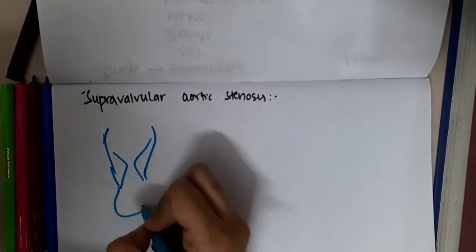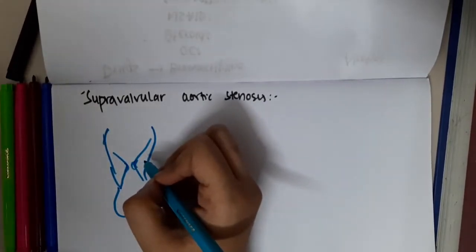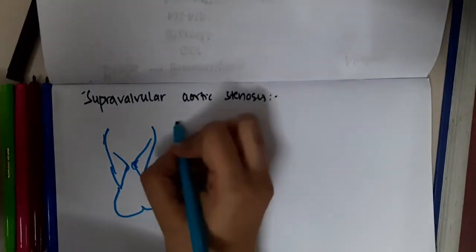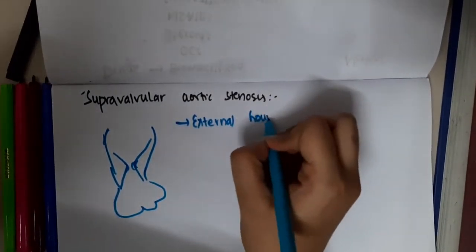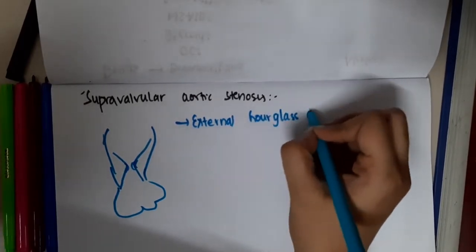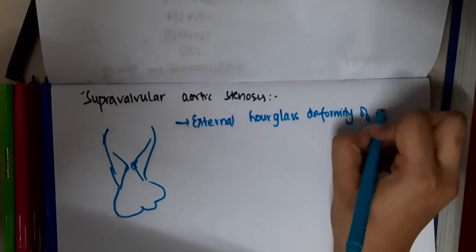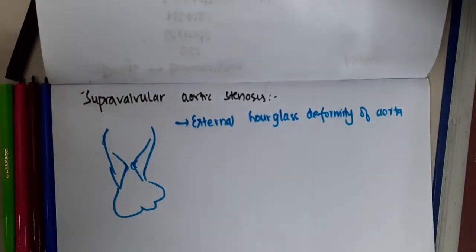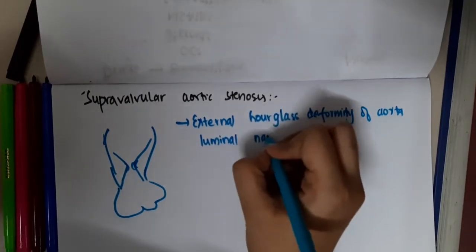If this is the valve, the stenosed part is present here. This is mainly characterized by an external hourglass deformity of the aorta along with luminal narrowing.